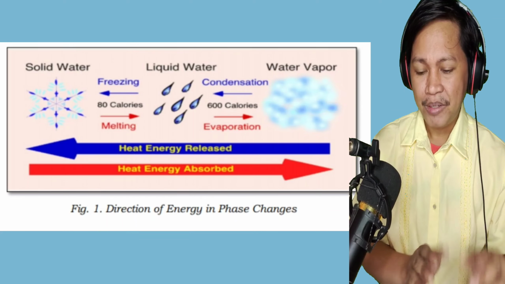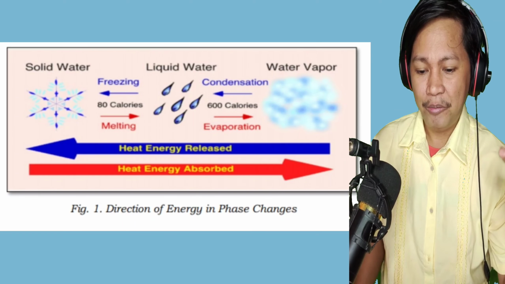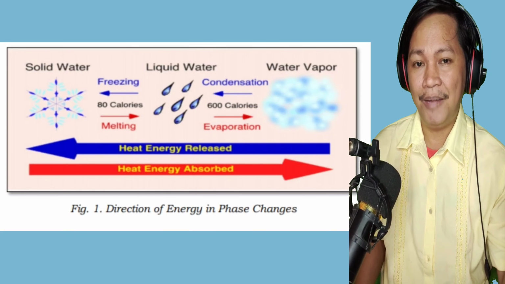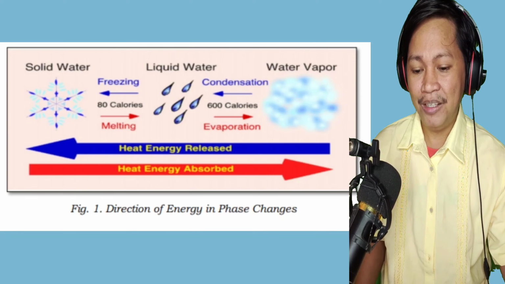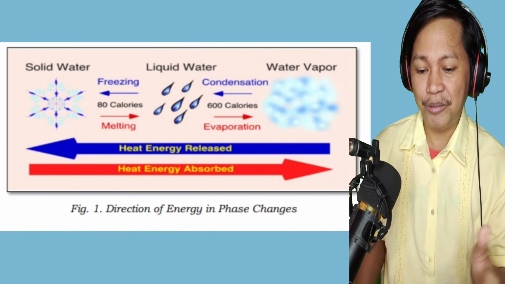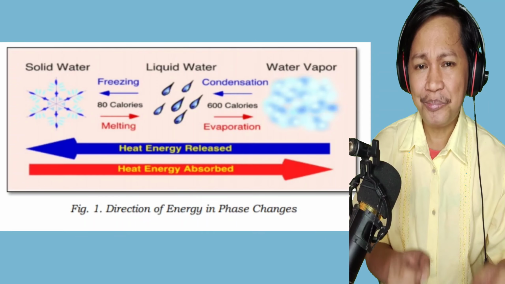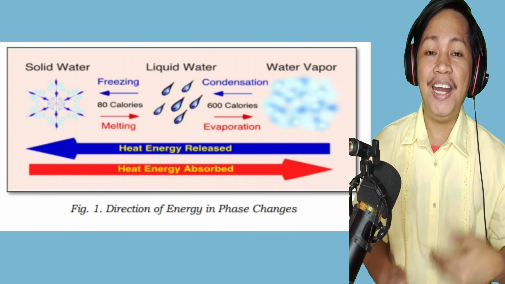But take note, class, that it has two indicators there, the colors. We have blue and red. The blue indicates that heat energy is released, while the red indicates heat energy absorbed. So we can identify which one indicates exothermic reaction and which one is endothermic reaction.